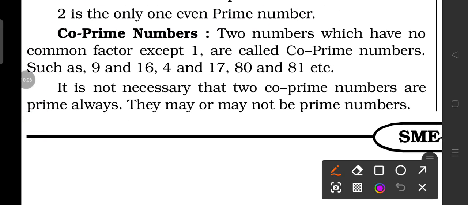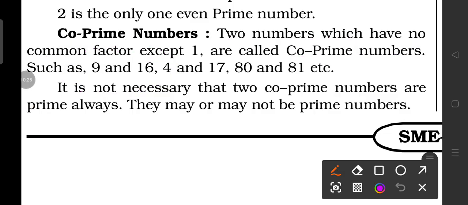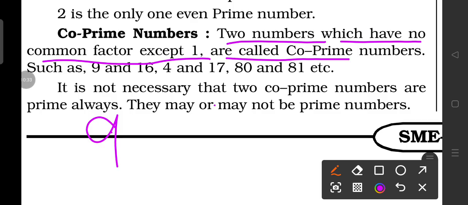Now the next concept, co-prime numbers. Two numbers which have no common factor except one are called co-prime numbers. Like 9 and 16. In 9 and 16 there is no common factor. Suppose here 9 and 16.